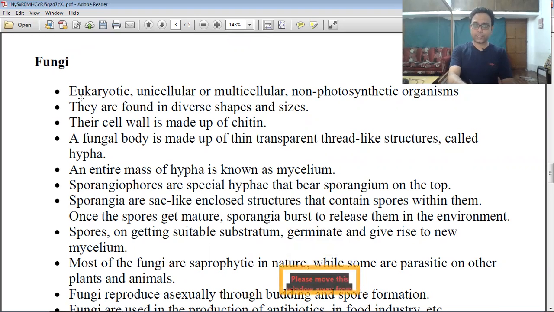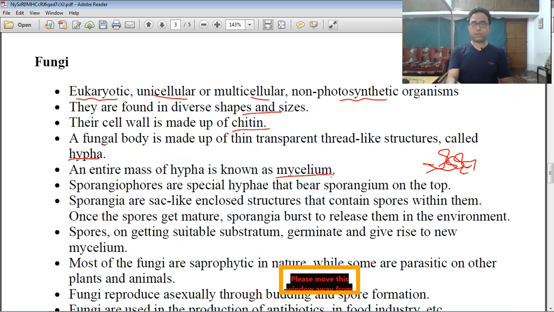Fungi are eukaryotic in nature, unicellular or maybe multicellular. Mushroom is a multicellular, non-photosynthetic organism. They are found in diverse shapes and sizes. The cell wall is made up of chitin, right? But you can observe some lemon bodies. Above the lemon bodies, you observe some transparent thread-like structures. It is called the hypha. And the different hyphae are collectively known as the mycelium. So a single one is called the hypha and the total branch is called the mycelium.